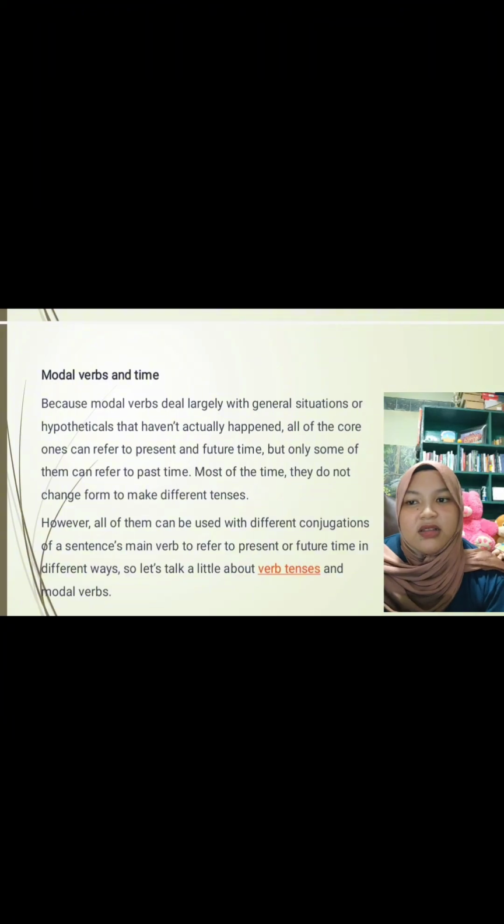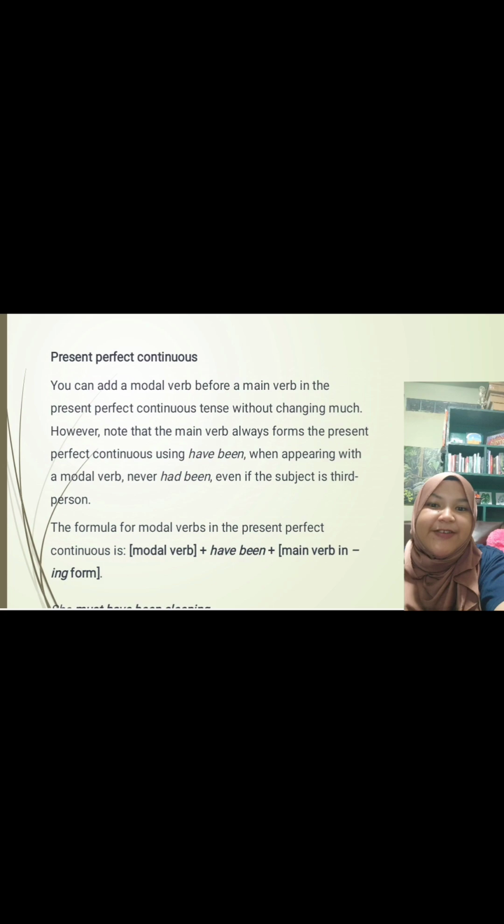So let's talk a little about verb tenses and modal verbs. Present perfect continuous. You can add a modal verb before a main verb in the present perfect continuous tense without changing much. However, note that the main verb is always in the form have been when appearing with a modal verb, never has been, even if the subject is third person.